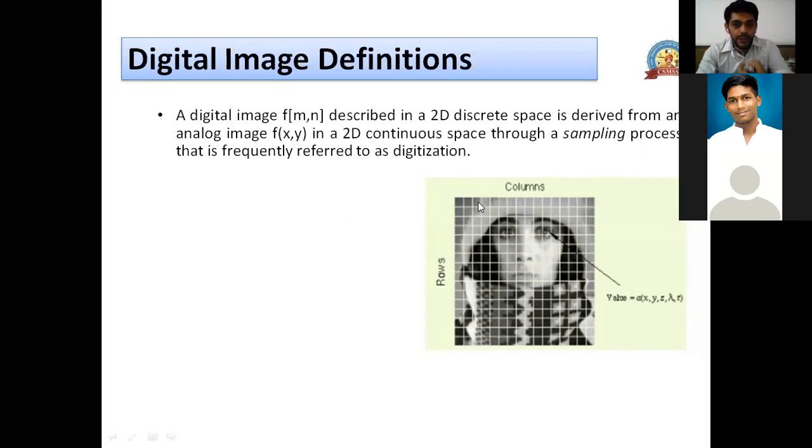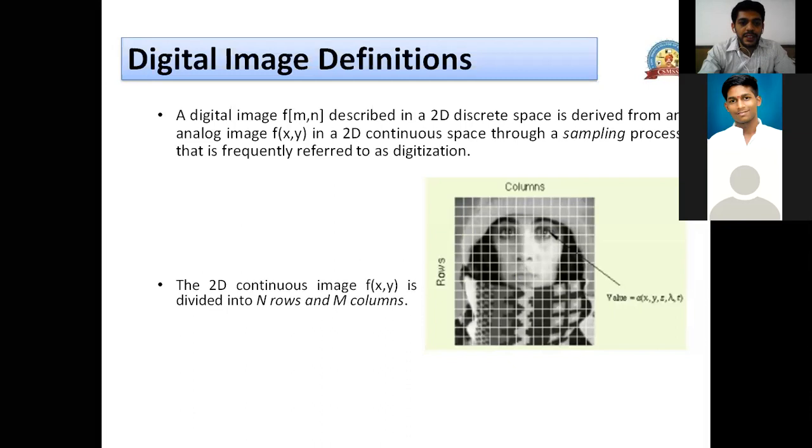We take a sample, and whatever the value is at that sample, that value is stored, not the complete continuous values. Equal distance samples are taken row wise and column wise, and the intensity at that particular sample point will be stored, and this is nothing but digitalization.